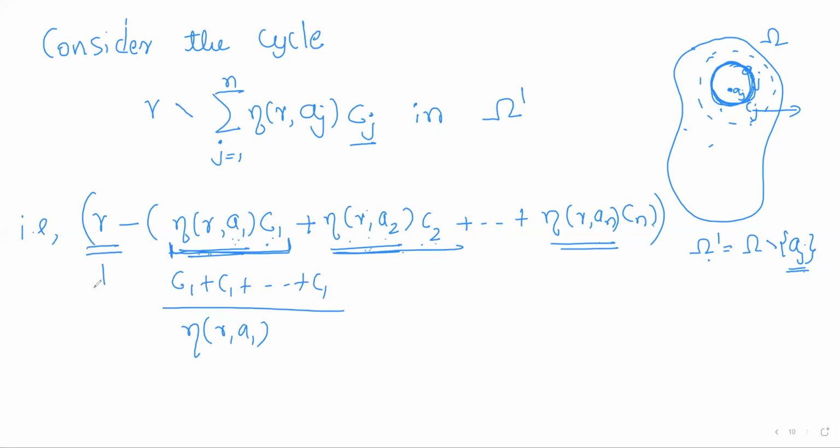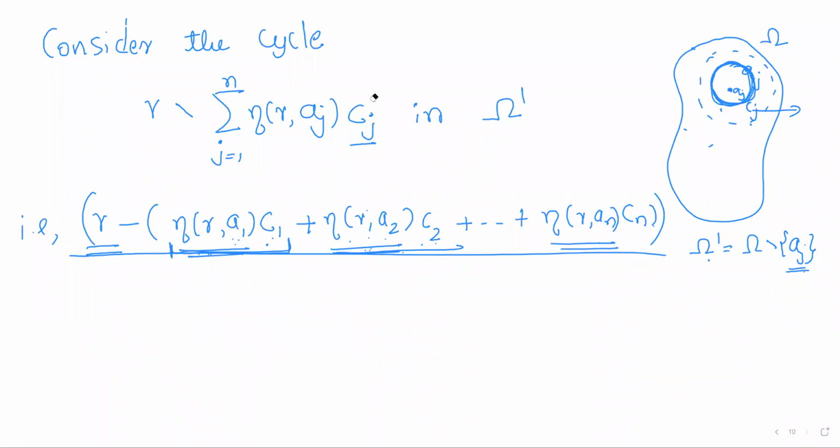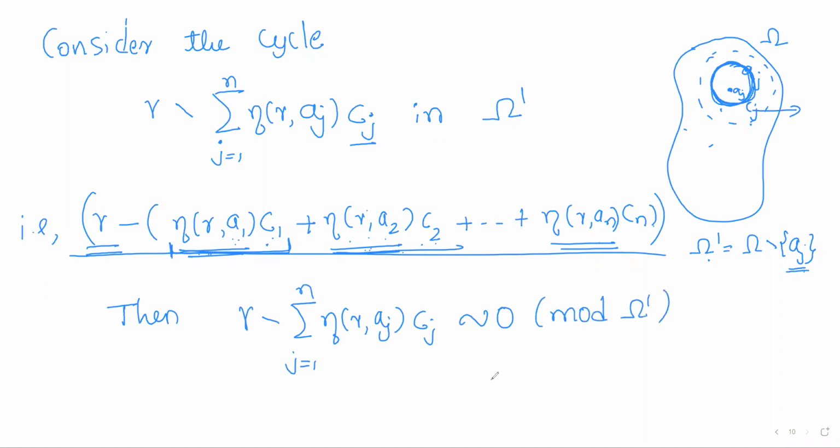So gamma is basically a cycle. That means it is a sum of closed curves. So this is also a sum of closed curves. So basically the curve which we have considered is a cycle, as it is a sum of closed curves. Now we shall show that this cycle is homologous to 0 with respect to the region omega dash. So we assert that this cycle gamma minus summation eta gamma aj times Cj is homologous to 0 with respect to the region omega dash.